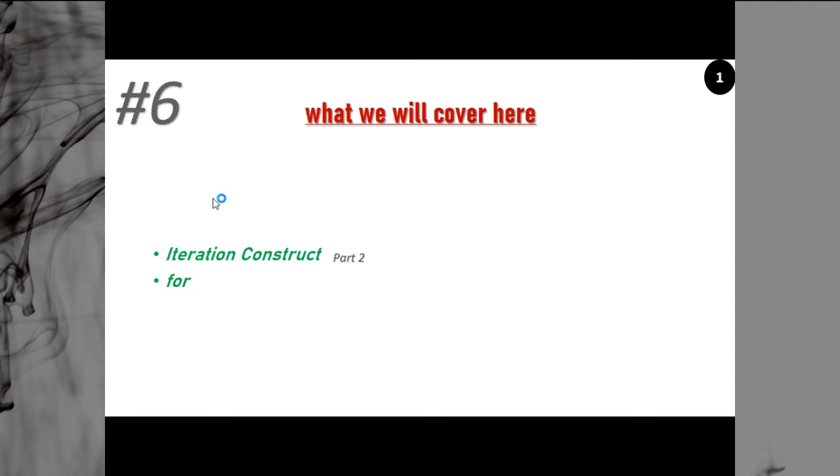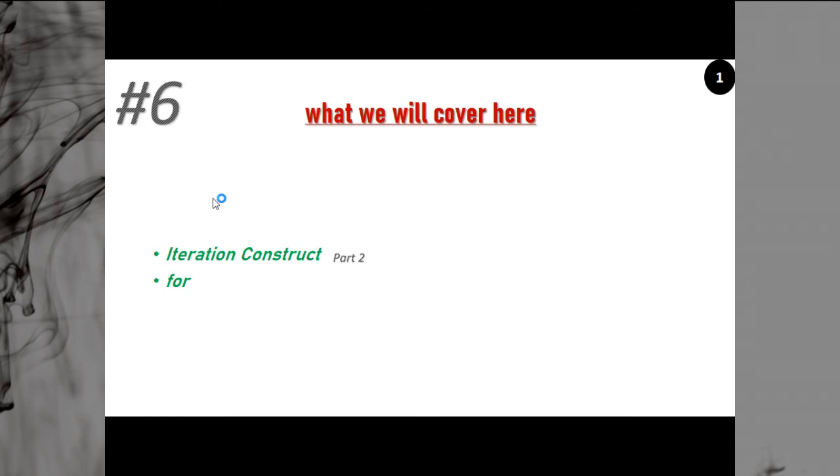Or you can do it vice versa also. When you are starting your running, you think that you have to take 4 rounds of this track. Once the first round is completed, you decrease the counter, say now you have to take 3 rounds only, then 2 rounds only, and then finally 1 round, and after completion of the last round your counter becomes 0. That means now you have to stop. So in both cases, you are counting, and when your counting reaches 4 or reaches 0, you stop.